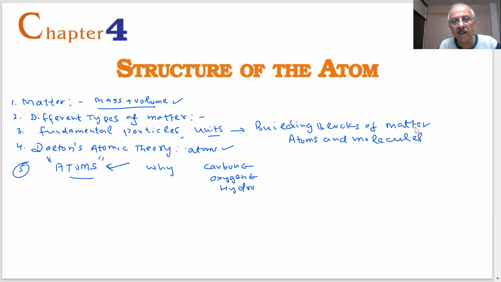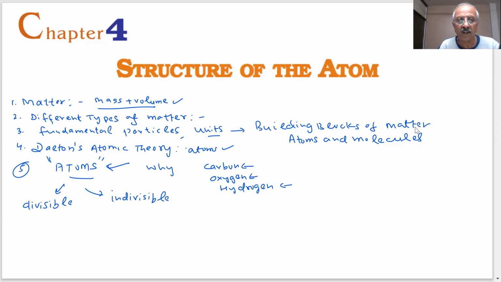What is the reason? You are saying that different elements have different atoms. So these questions were in the minds of the scientists: whether the atom is divisible or indivisible.